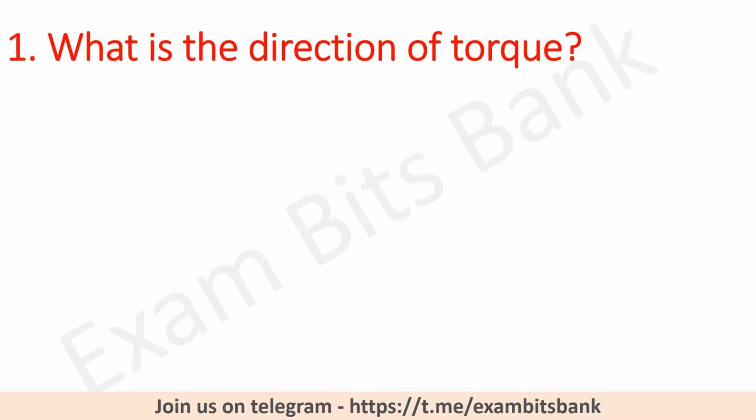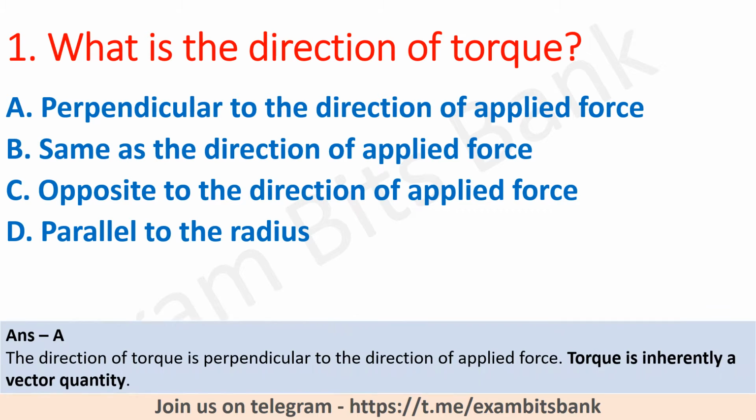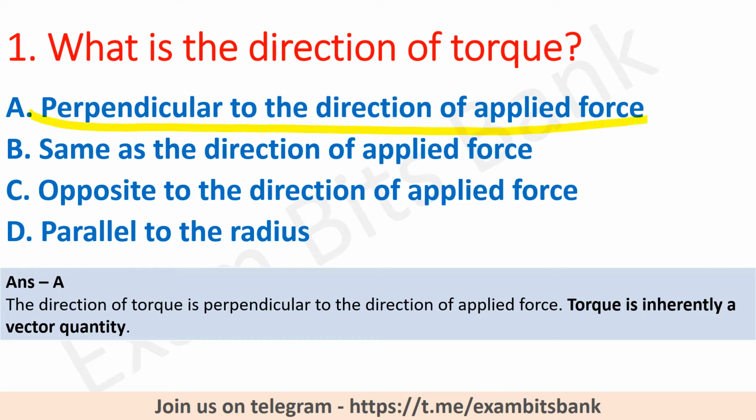What is the direction of torque? Options are perpendicular to the direction of applied force, same as the direction of applied force, opposite to the direction of applied force, or parallel to the radius. Here the correct answer is option A. The direction of torque is perpendicular to the direction of applied force and torque is inherently a vector quantity. Moving on to next question.